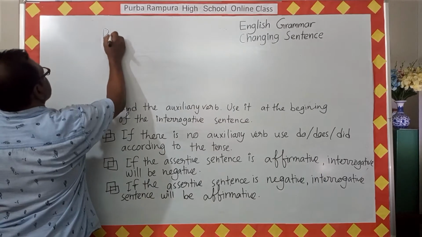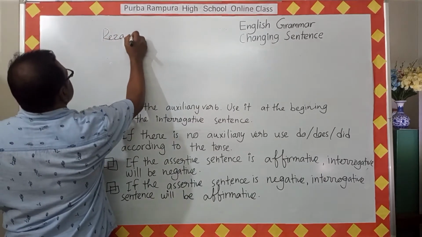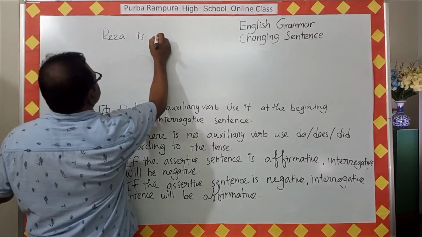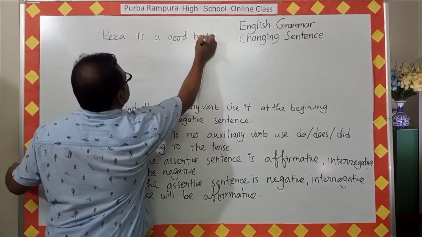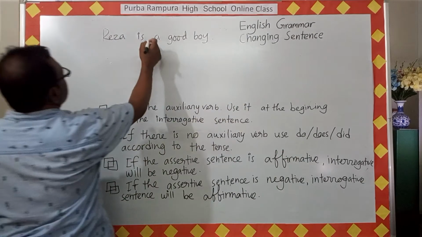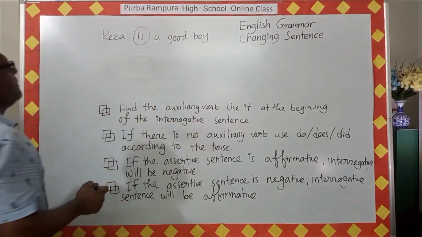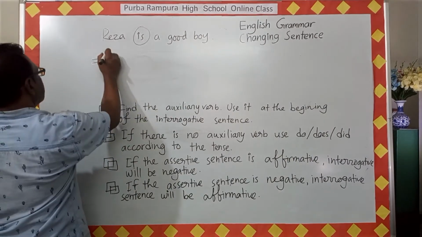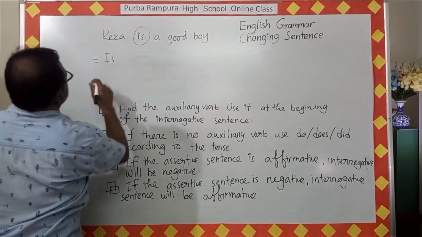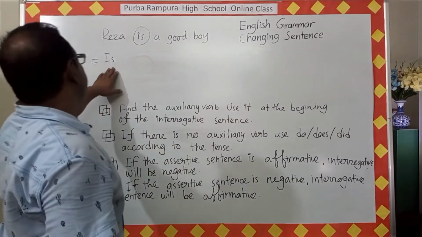Okay. Reza is a good boy. Now look, is is the auxiliary verb, and to change this sentence into interrogative, use is at the beginning.